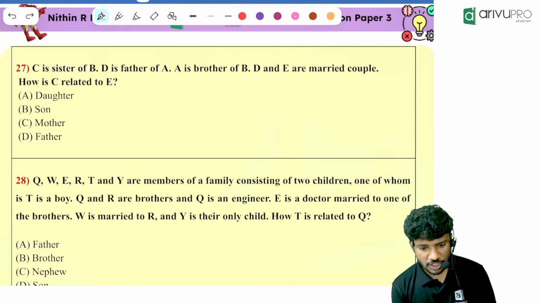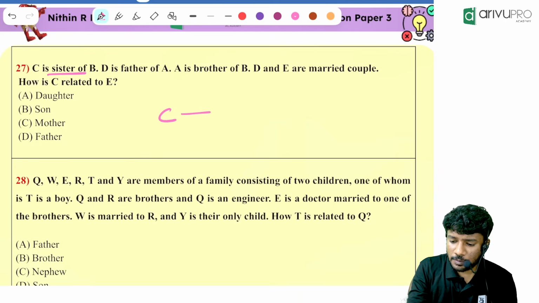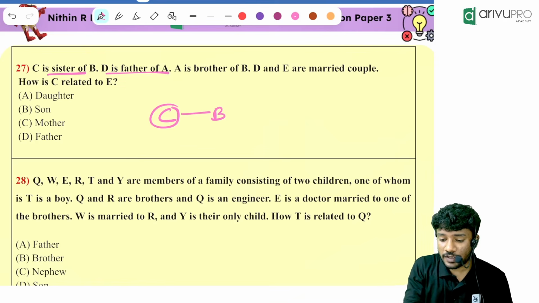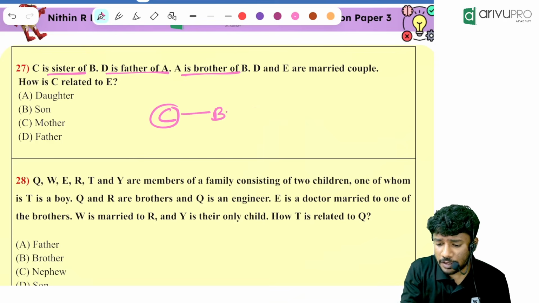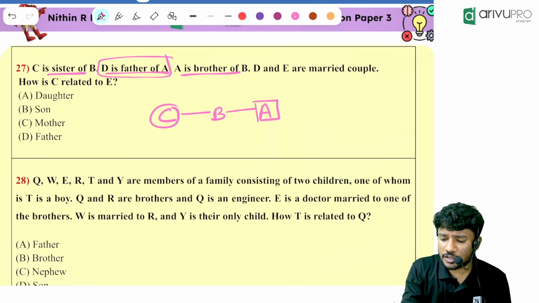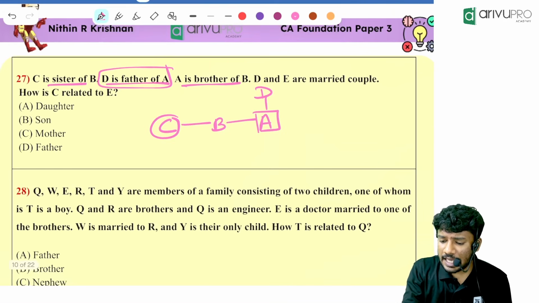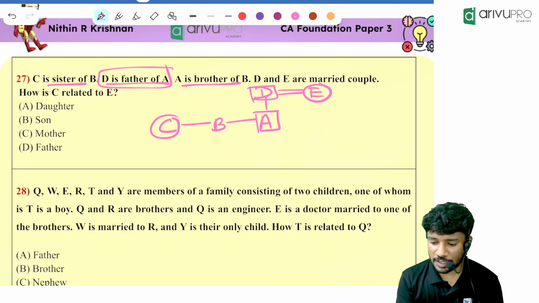Very easy question. C is the sister of B, which means C and B are in the same generation and C is female. D is the father of A. Can you connect A and D over here? No. A is the brother of B. Then D is the father of A, so D is on the top generation. Then D and E are married couple, so E will be the wife of D. Everything is given. How C is related to E is the question.